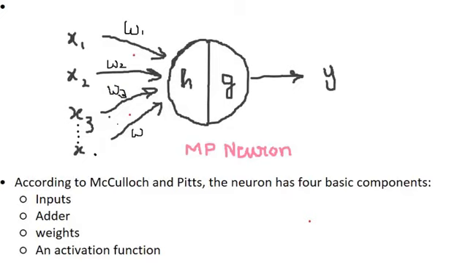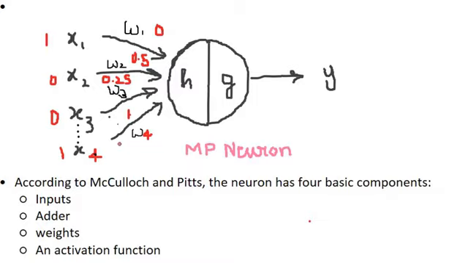Now let us take an example. Suppose that there are four inputs x1, x2, x3 and x4 and the corresponding weights are w1, w2, w3 and w4. Let us assume the inputs to be 1, 0, 0 and 1 and the corresponding weights to be 0, 0.5, 0.25 and 1. We can assume any values. For example purpose, I took these values.